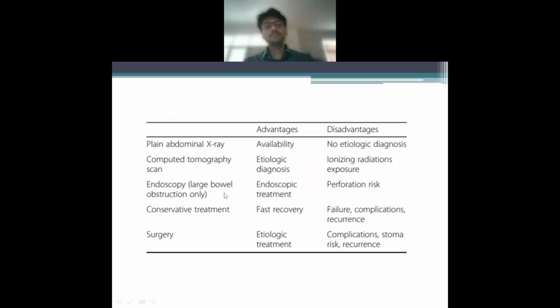Endoscopy is only for large bowel obstruction cases. For example, in cases where you are planning a therapeutic management, only in those cases do you go ahead for an endoscopy. But it is riskier, it can lead to perforations, etc., in patients with intestinal obstruction.